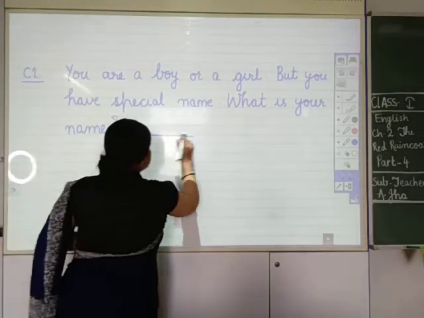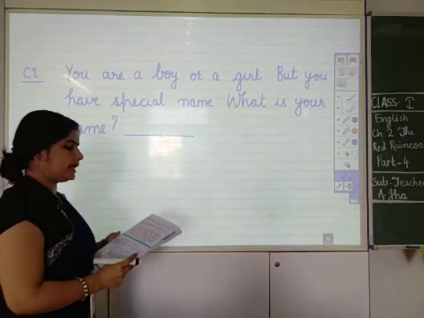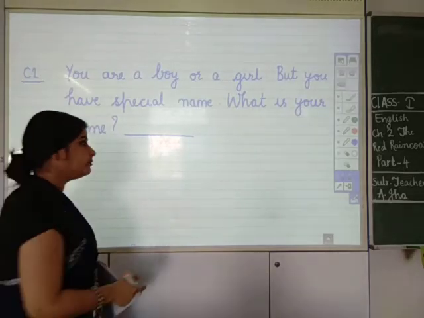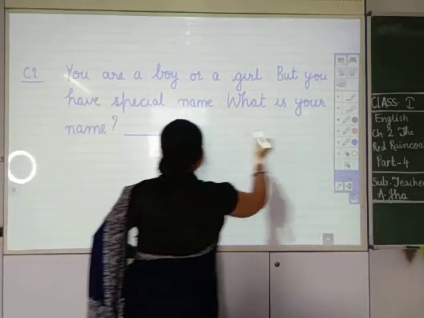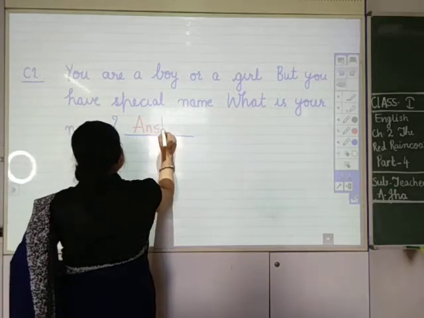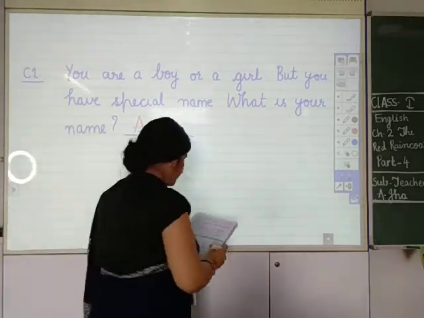And there is a dash. In this dash, although I have written A-N-S-H, Ansh, you can write your name. So for the time being, I am writing Ansh.